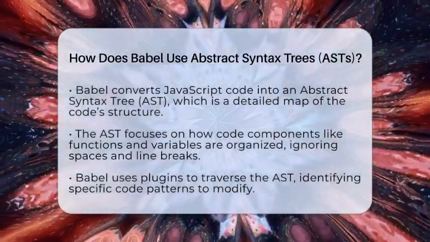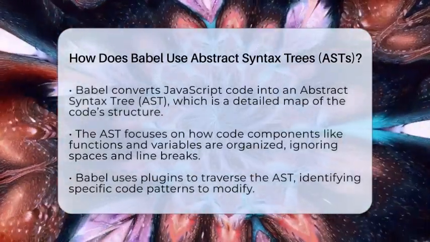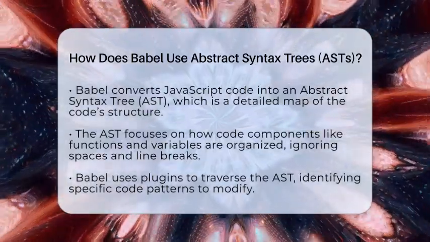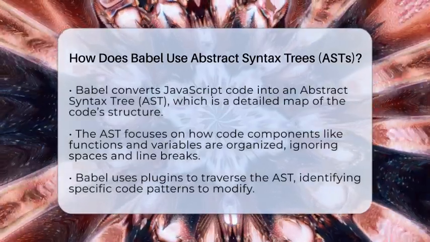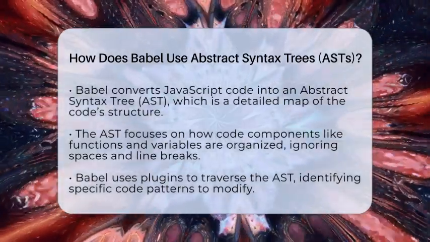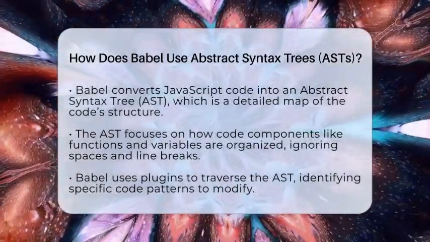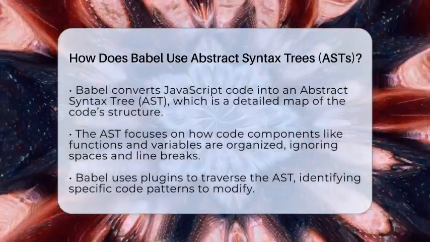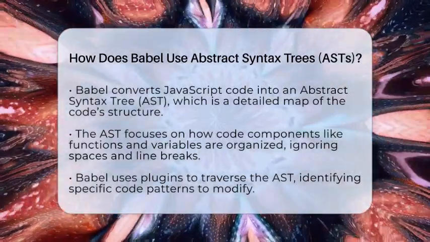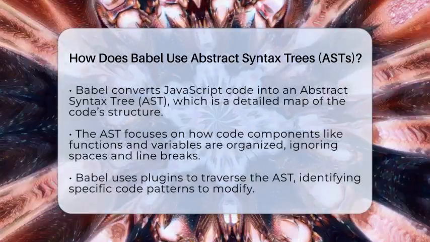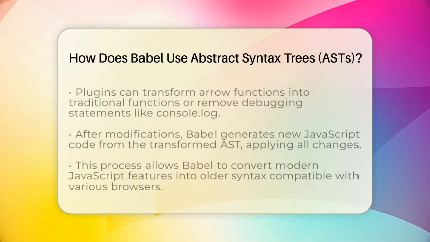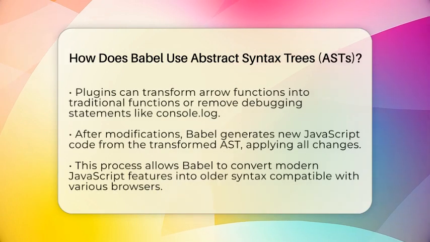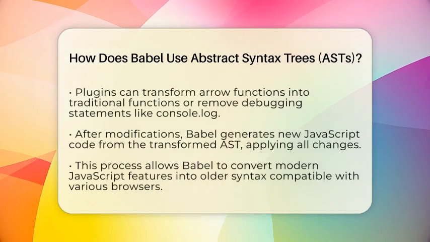When you write modern JavaScript, Babel first takes your code and turns it into an abstract syntax tree. Think of this tree as a detailed map of your code structure. It doesn't care about the exact spaces or line breaks but focuses on how the code is built. It identifies parts like functions, variables, or expressions and arranges them in a tree-like format. This makes it easier for Babel to see what each piece does and how it connects to others.